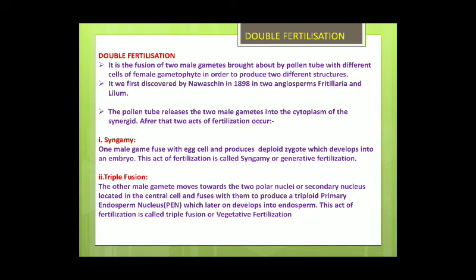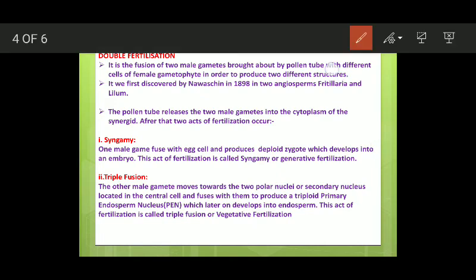You know that the female gametophyte of angiosperms is like this. You have here the egg, two synergids, then antipodals, and in the center you have the secondary polar nuclei. And the male gametophyte contains two male gametes which are present in the pollen tube. So double fertilization में होता क्या है?